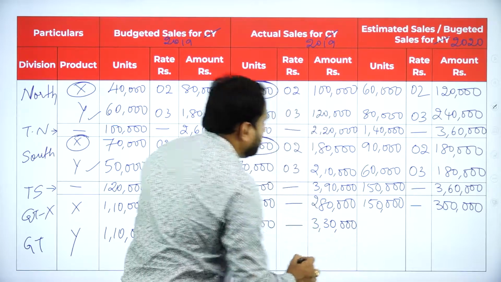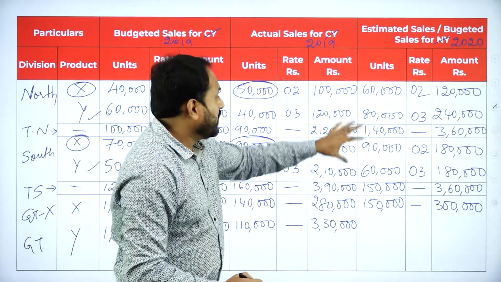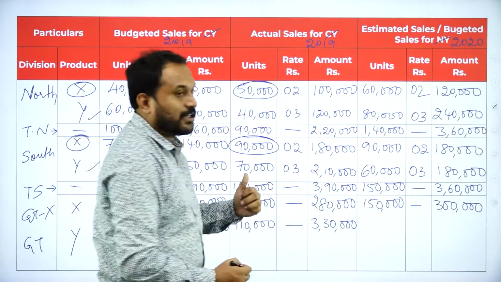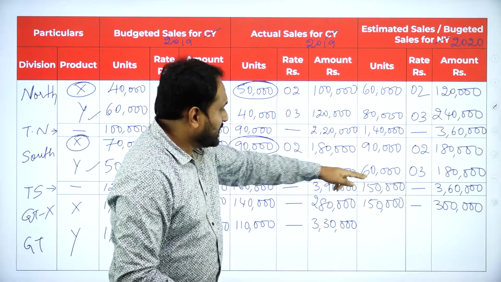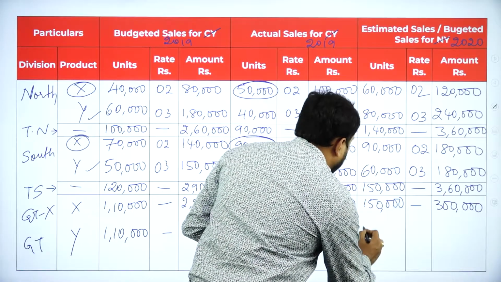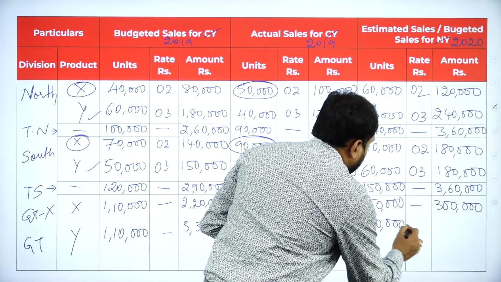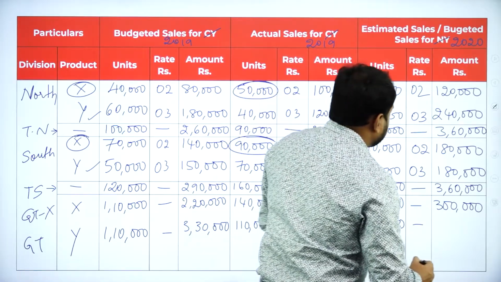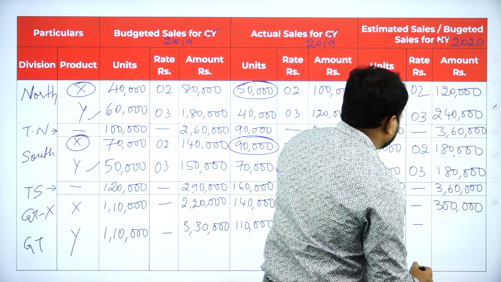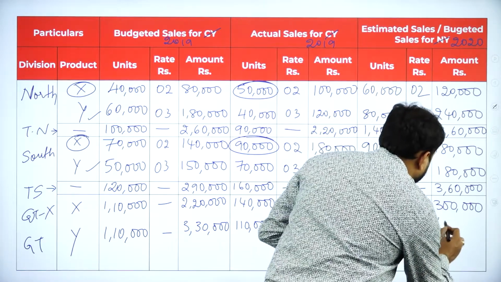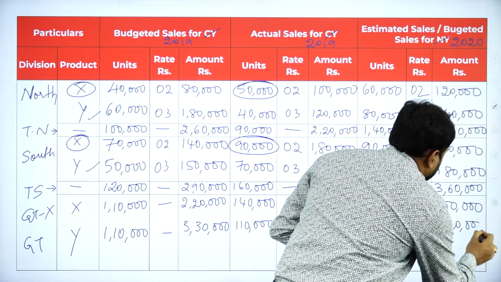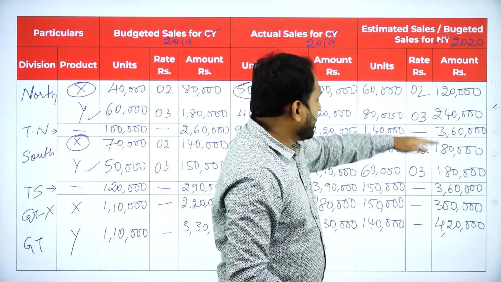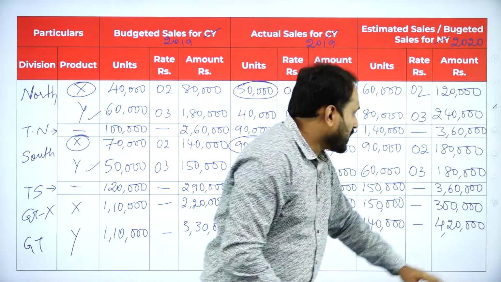See, meanwhile, I want you people to check whether all the entries I have written are all correct. If anywhere I have gone wrong, please do tell me in the comment box. 80,000 and 60,000, that is 1,40,000. Here dash, and then 240 and 180. If you go with it, it is 4,20,000. So we are done. So 2 lakh and 3 lakh, and then it is done.